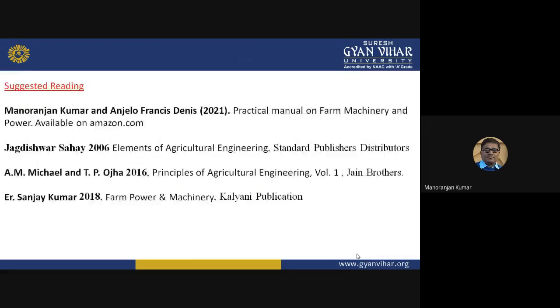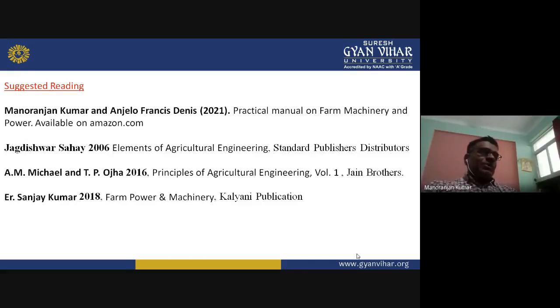Now, for this topic, the students can refer to these books. The first book is Practical Manual on Farm Machinery and Power, written by Manoj Kumar and Angelo Francis Dennis. This book is available on Amazon.com. The second book is Element of Agriculture Engineering, written by Jarviswar Sahai. Principle of Agricultural Engineering by A.M. Michael and P.P. Ojha. And Farm Power and Machinery by Engineer Sanjay Kumar. These are the books you can refer to for this topic.